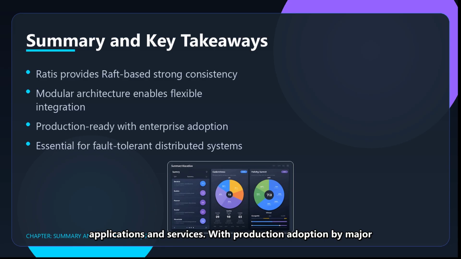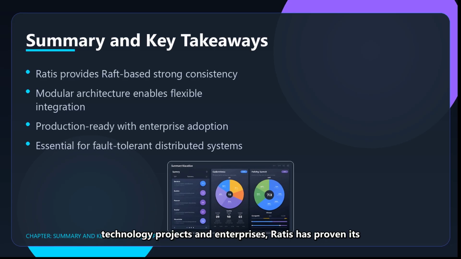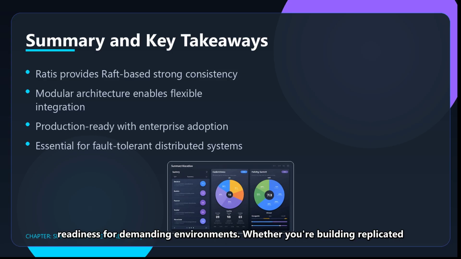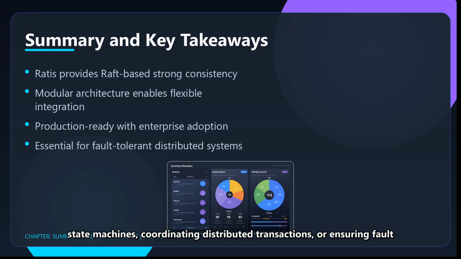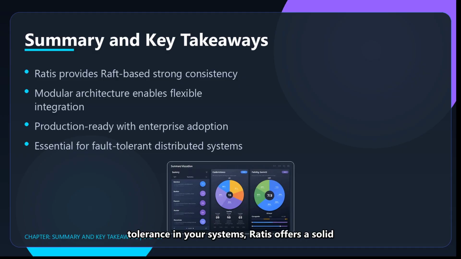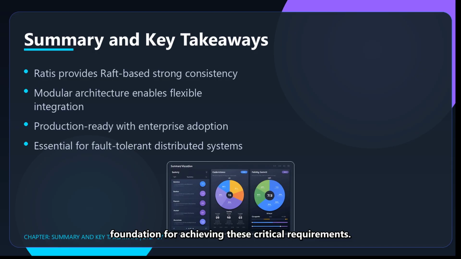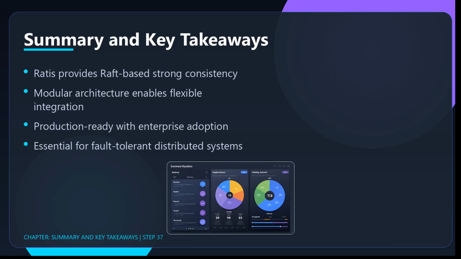With production adoption by major technology projects and enterprises, Ratis has proven its readiness for demanding environments. Whether you're building replicated state machines, coordinating distributed transactions, or ensuring fault tolerance in your systems, Ratis offers a solid foundation for achieving these critical requirements.